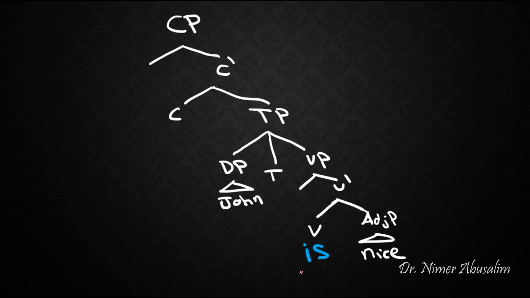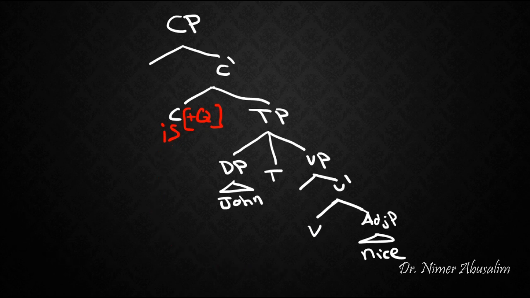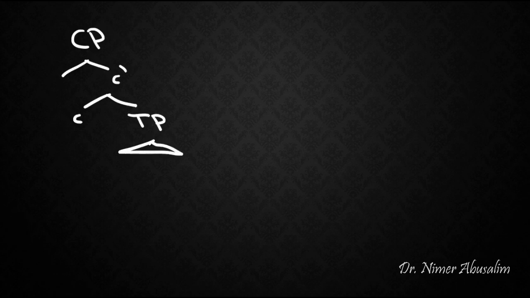And what we're suggesting is that to form a yes-no question, we move the first auxiliary up to C when we want to make a question. Therefore, we get, is John nice? So now basically we're suggesting that even in main clauses, the structure is CP and then the rest of the TP, even if this was null. Is there evidence now for this?